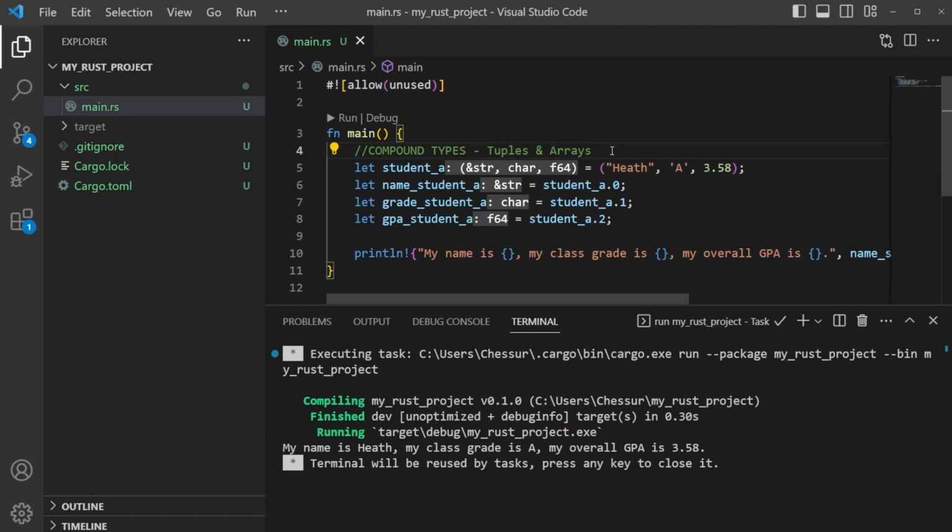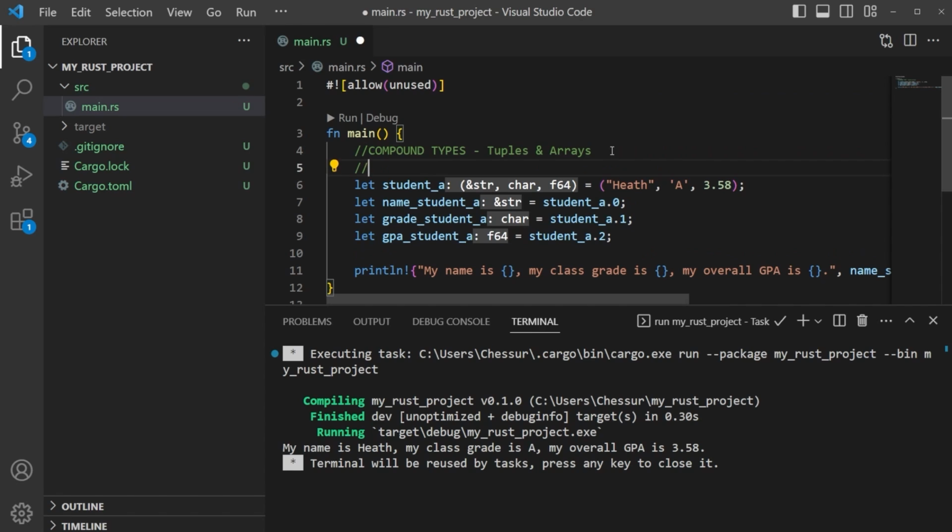Something to note about tuples is that they can store a maximum number of values. The max size of a tuple is 12, so we can have up to 12 entries within a tuple.